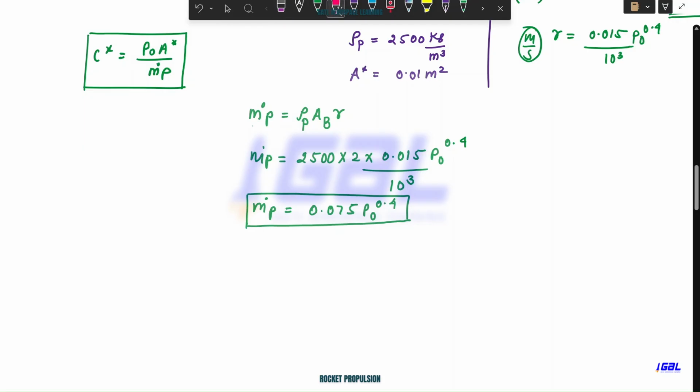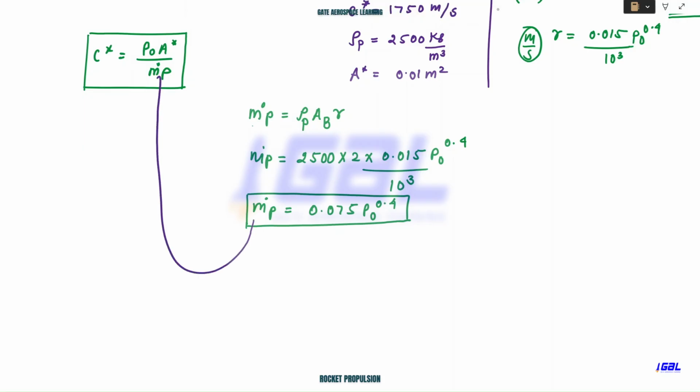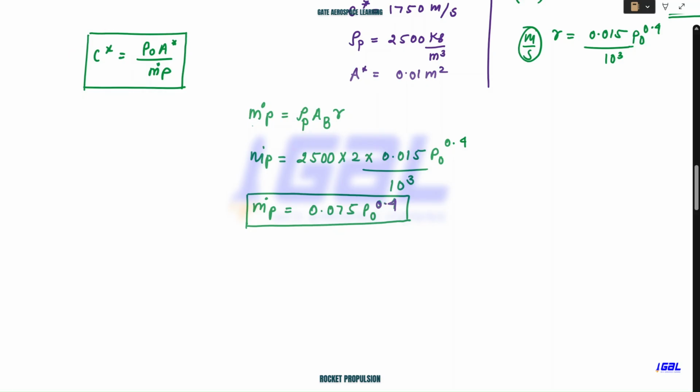Okay, now what we will do, I'll substitute m dot p here, because I already have p naught here and also p naught here. At the end, p naught will be easily found, because here it is to the power 0.4 and here the power is 1. The only unknown in this equation is now p naught, which is the combustion chamber pressure.